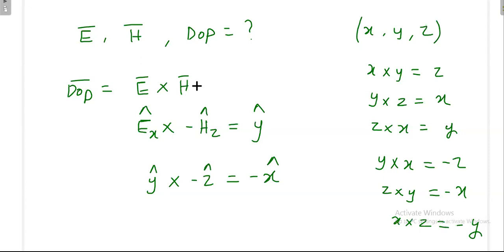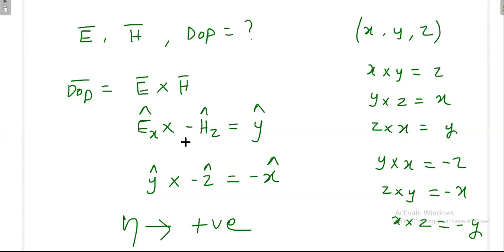Anybody? Once they give the electric field and magnetic field, are you able to get the direction of propagation? Yes, sir. Yes, because eta can never be negative, it is always positive. Eta is always positive. The only thing is you should know in which direction the wave is going. That is the main idea. Mathematically we may write minus eta, but if we take that minus to the opposite side, then finally eta will be positive. That idea you should get.